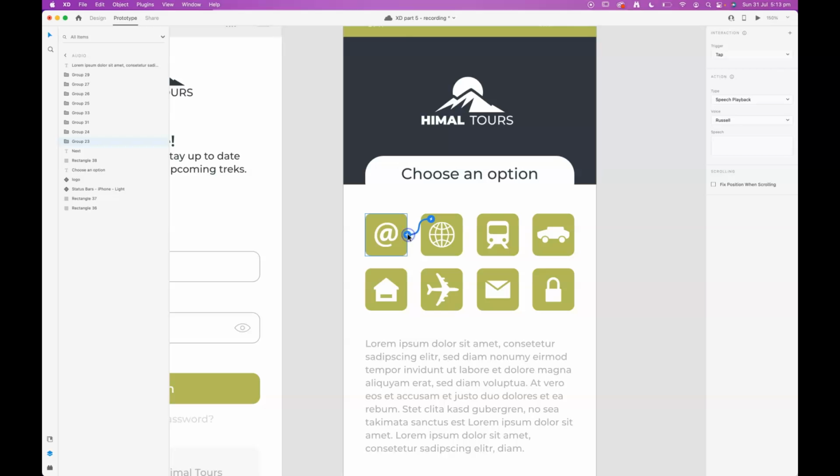We're going to add another interaction so that when you click on these buttons, they'll trigger a sound. So we've got our trigger to be a tap, and this time we're going to select audio playback, and we'll choose a file. And I've got a couple of files that are already saved in there, but I'll add another one.